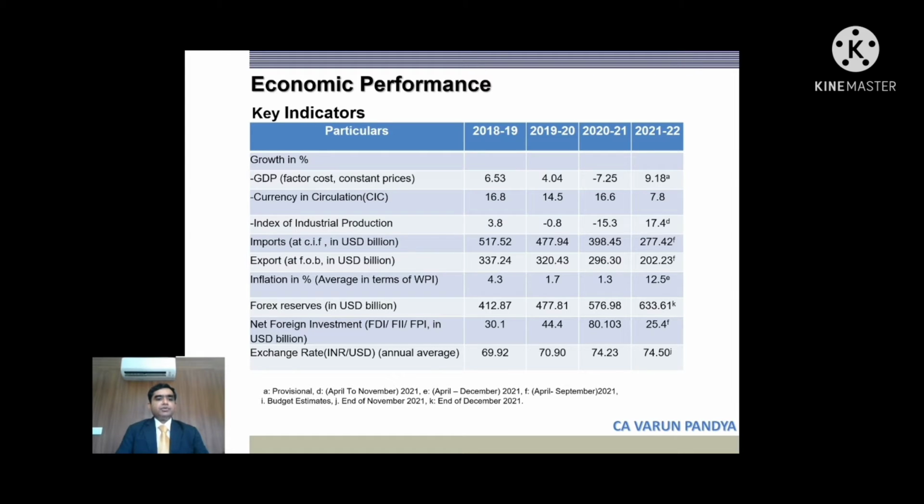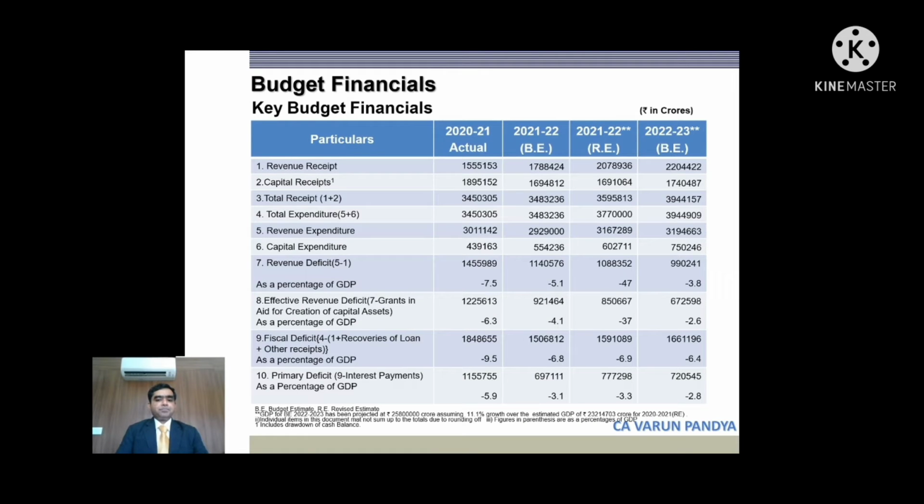Now moving on to key budget financials. As we can see that primary deficit and fiscal deficit had increased last year to 3.3 and 6.9% respectively. This year we are expecting a nominal reduction in year 22-23.